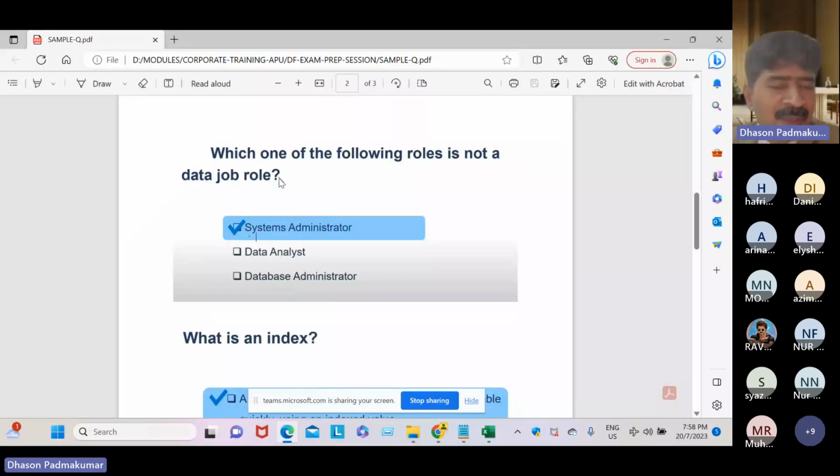A system administrator does normal administrator work, but they are IT professionals, no doubt. But data analysts and database administrators have data jobs. So data jobs are done by two kinds of professionals: data analysts and database administrators, DBAs. We call it DBA, database administrator.